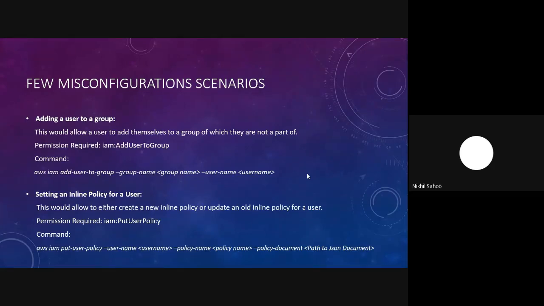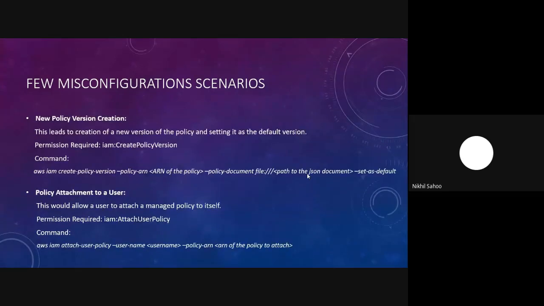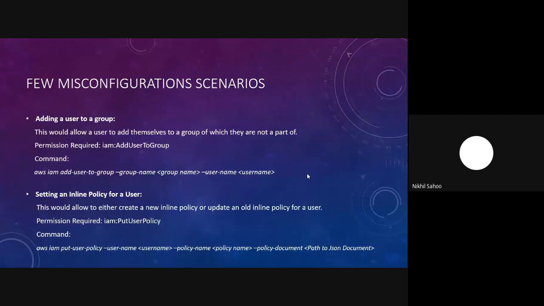Now, there might be times when these scenarios won't look vulnerable if you see them from a singular point of view, but they might be chained with different permissions in order to reach your end goal, which is to escalate to higher privileges.